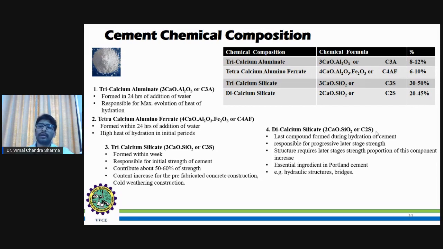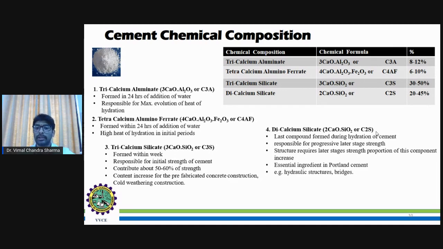So basically, due to this composition, the benefit is that the structure requires latter stages strength. Usually, when we apply the concrete, the structure requires latter stages strength, the later stages, like after a few days or a few weeks. So the chemical composition helps to strengthen the building components or wherever the concrete is applied.